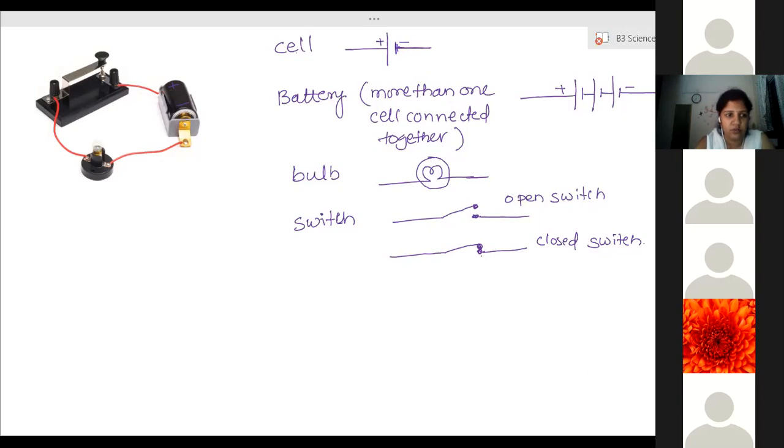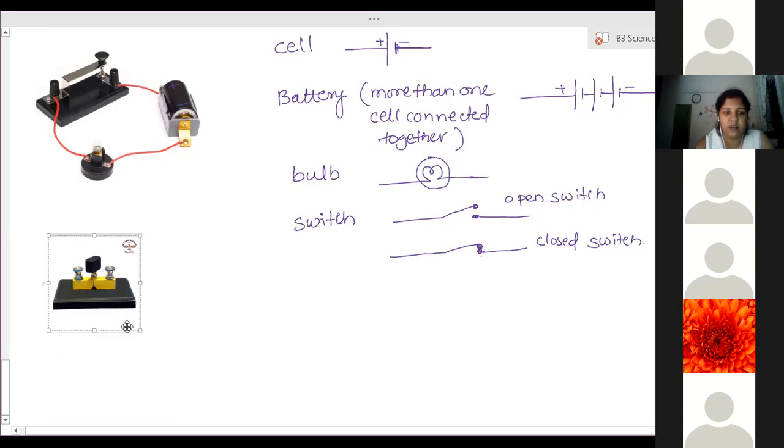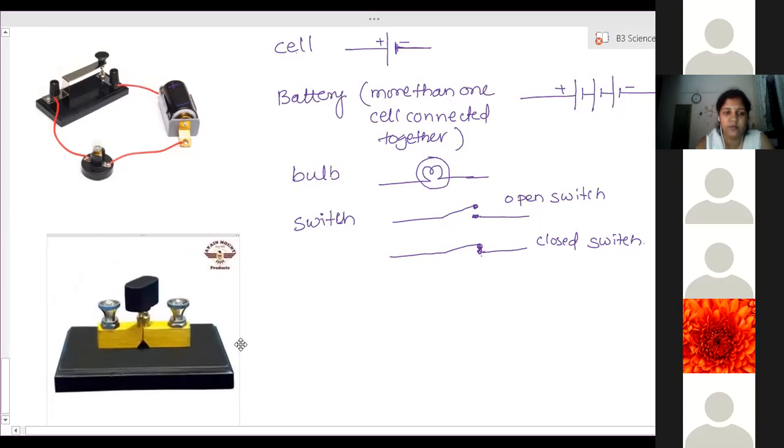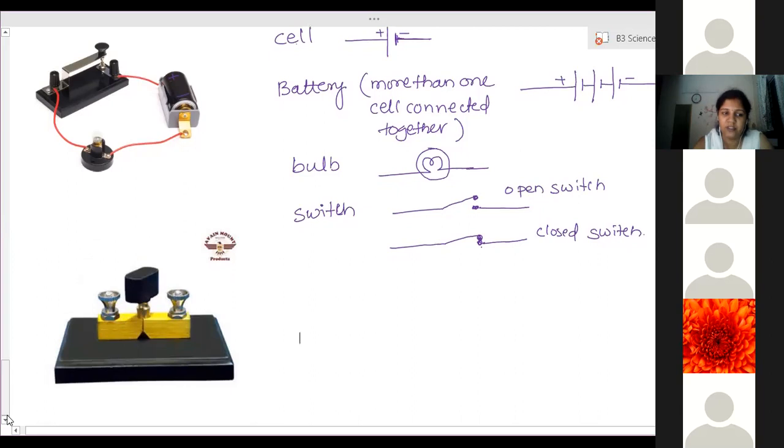I'll show you the plug key. Ma'am, I didn't understand what's the difference between a switch and a key. Both of them are same, but in lab generally we use key rather than switches. Function of both of them is same, switching on the circuit and switching off the circuit, but they look different. Generally in labs we use key rather than switches.